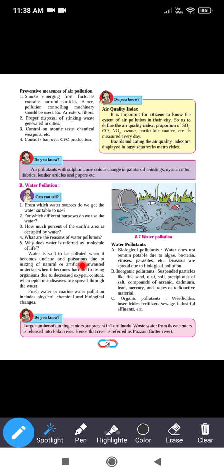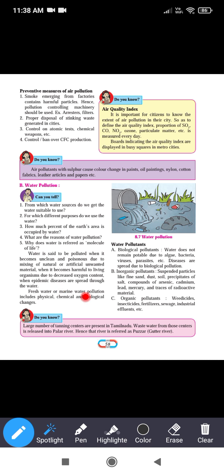Water is said to be polluted when it becomes unclean and poisonous due to mixing of natural or artificial unwanted material, when it becomes harmful to living organisms due to decreased oxygen content, or when epidemic diseases are spread through the water. So water is said to be polluted when harmful substances mixed in it produce a harmful effect on living things.